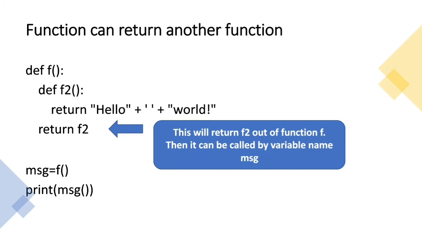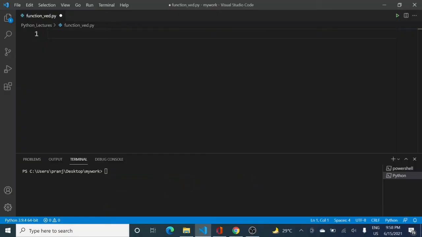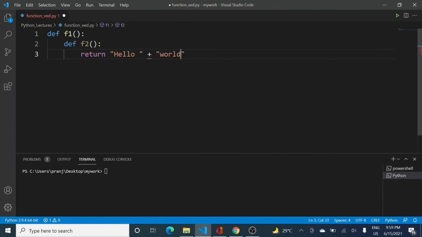Now, let us see this in Visual Studio Code. Here, let me define a function, and this time I'm going to name it F1 because it will be easy to understand. Then I will define a function named F2, and F2 is going to return a string, which will be hello, with a space, and world. So it's pretty simple. Now in F1, I'm going to return the function F2.